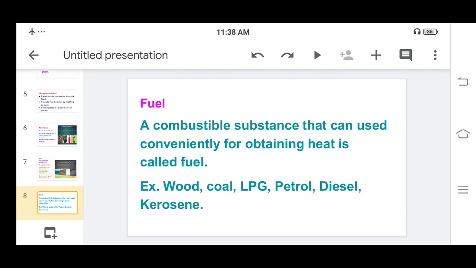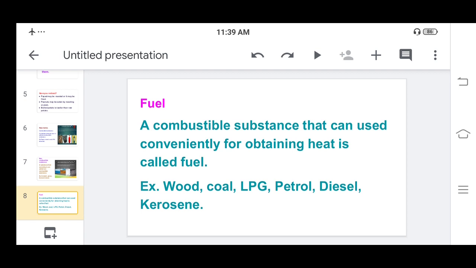You are cooking on a chulha, so what do you use to get the heat? You use wood, so wood is called a fuel. And earlier, irons were there. Now electric irons are there, but earlier they had to add coal and burn it, and then press it. So that is also one type of fuel.